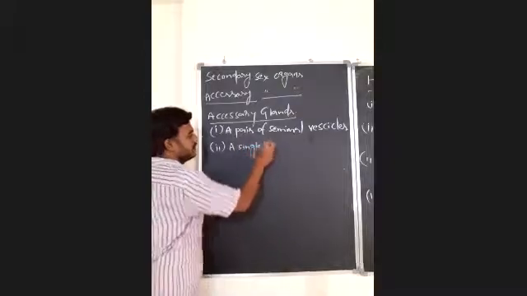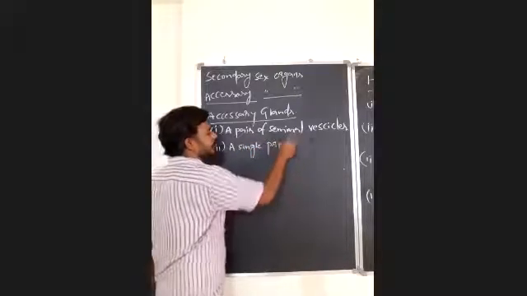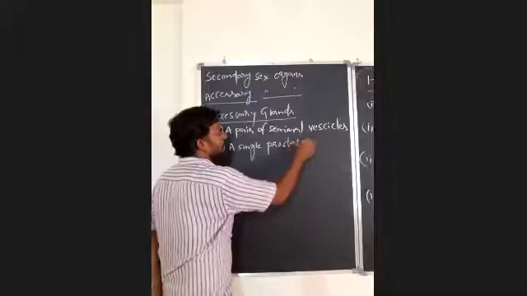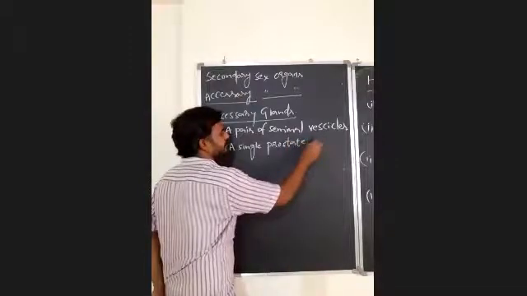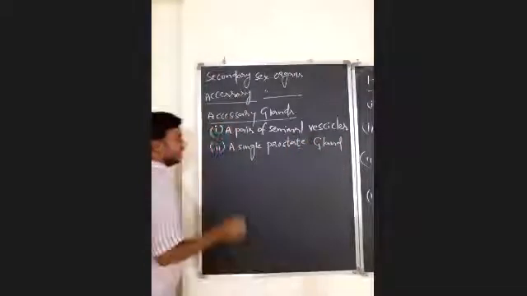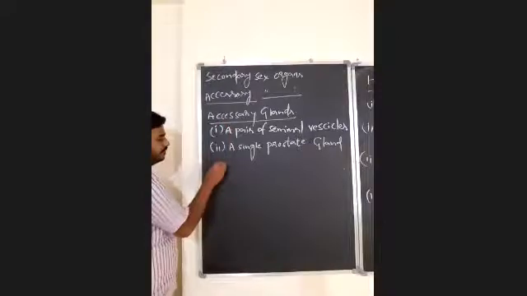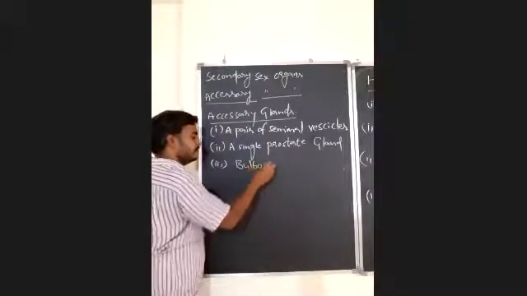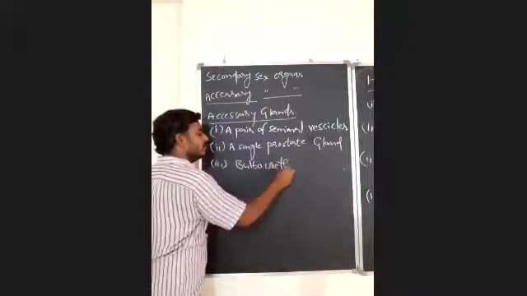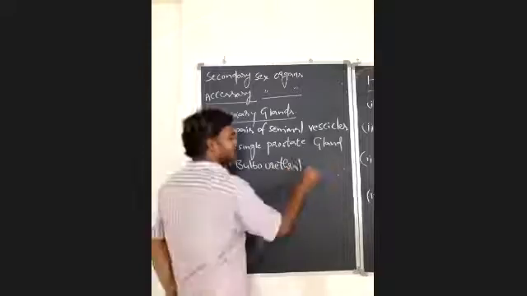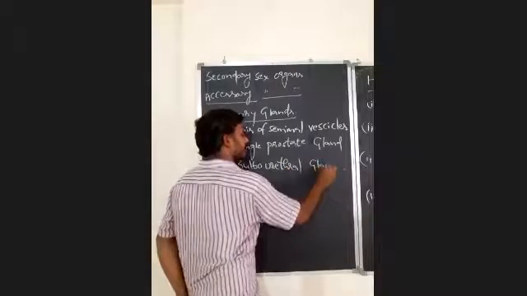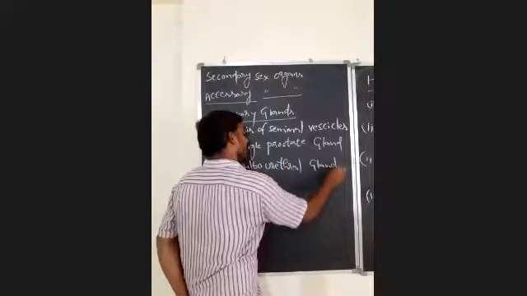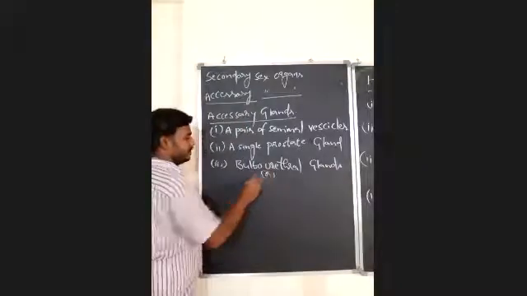A single prostate gland and a pair of bulbourethral glands or Cowper's glands.